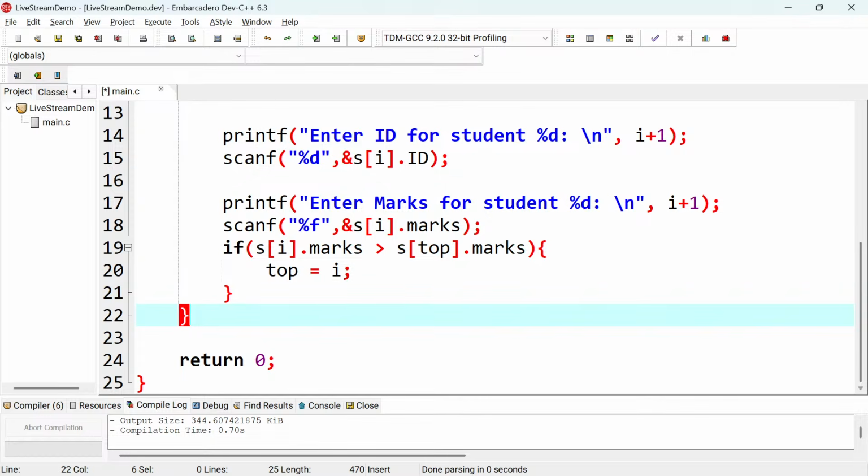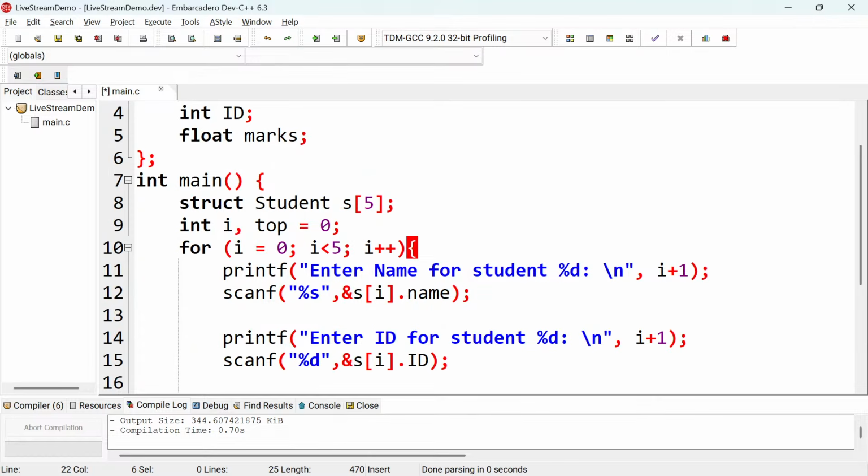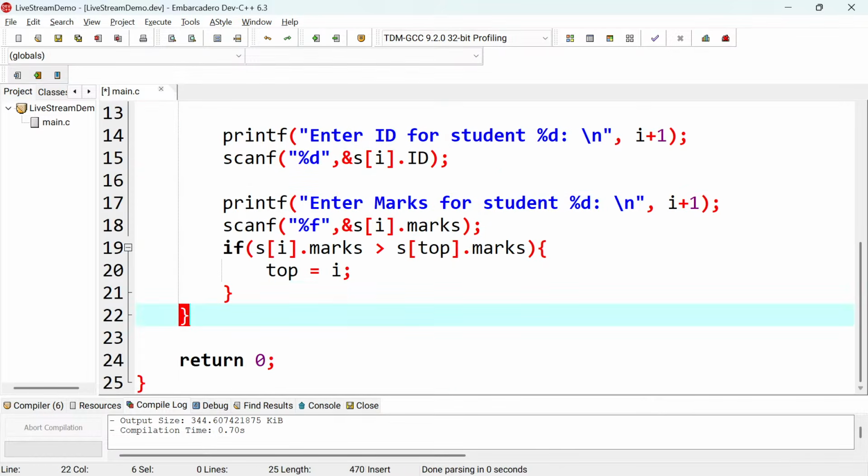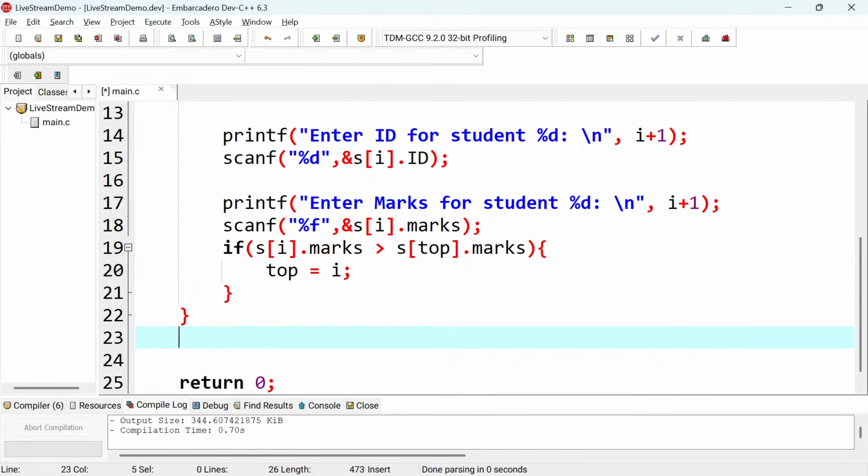So that's what you can do there. So I need to go out of this for loop, and then print that. So you need to print the student with the highest mark. So you print f there and then say that. So here you can say the student with the highest mark, or the top student, whatever you want to print there.